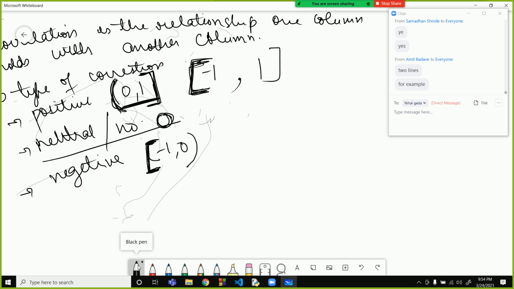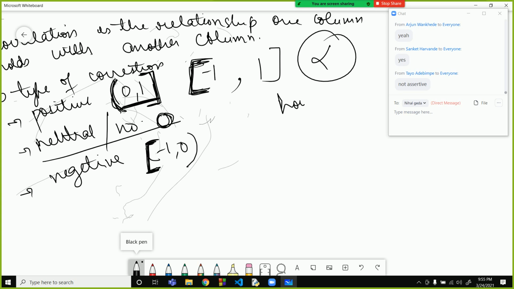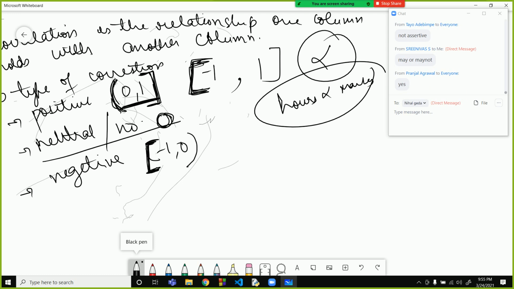Yes, we can say that. So that means if we increase the number of hours, then the number of marks will also increase. So it holds some kind of a direct relationship. Directly proportional: hours directly proportional to marks. When we are increasing this thing, then this thing will also increase. So this holds a positive relationship.